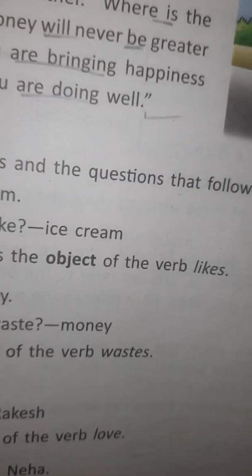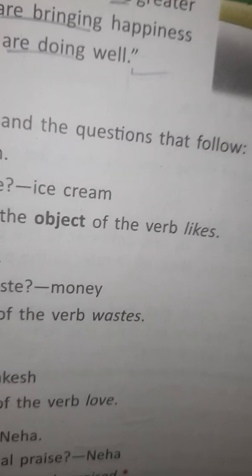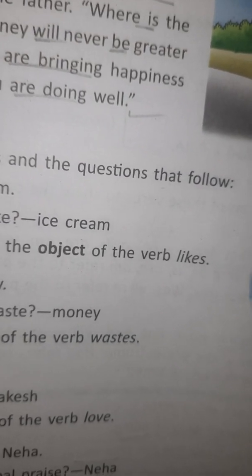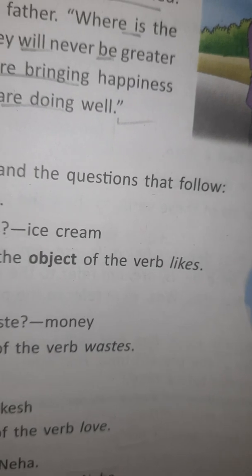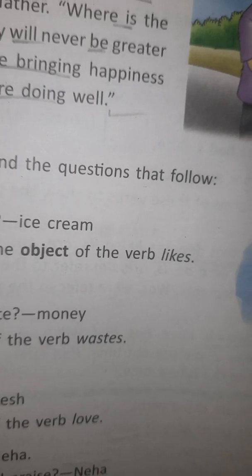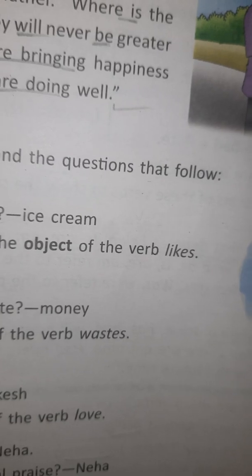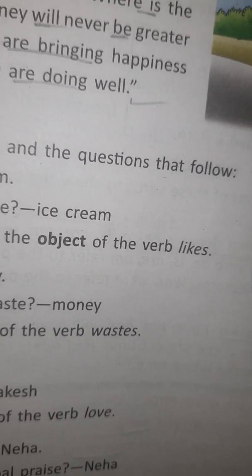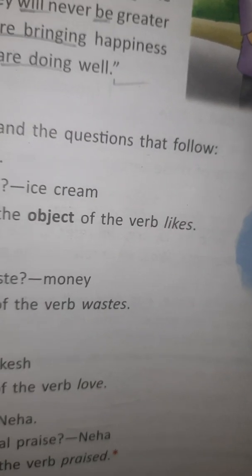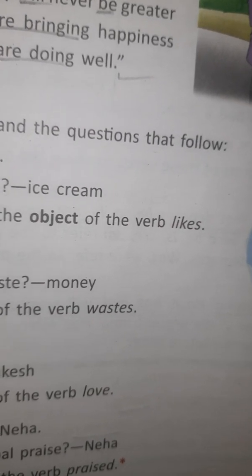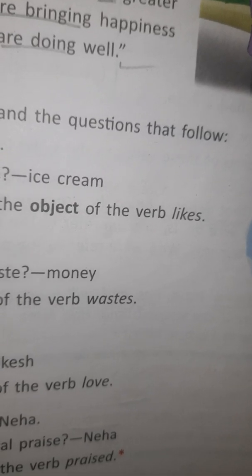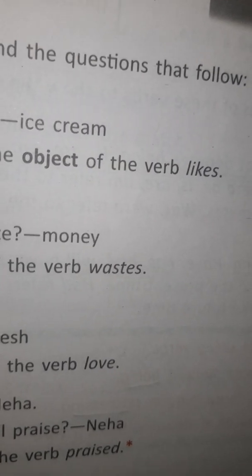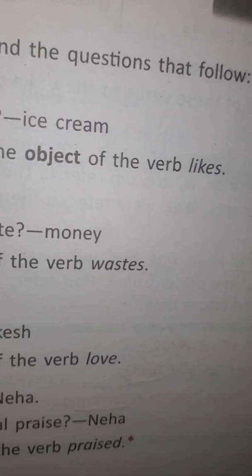Object of a verb. Look at the sentences and questions that follow. Ruchi likes ice cream. What does Ruchi like? Ice cream. We say ice cream is the object of the verb likes. Manu wastes money. What does Manu waste? Money. Money is the object of the verb waste. I love Rakesh. Whom do I love? Rakesh. Rakesh is the object of the verb love. The principal praised Neha. Whom did the principal praise? Neha. Neha is the object of the verb praised.